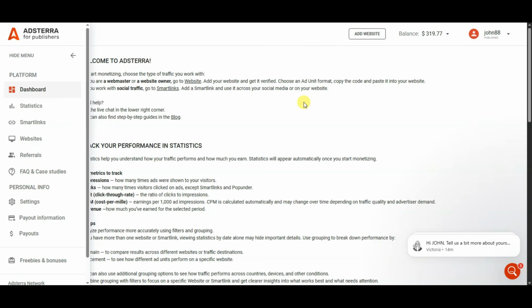Guys, you can easily get approval from the Adsterra platform. After creating an account on this platform, you will then come to this page. Here you can see an easy to understand dashboard. If you have a website, then you can add your website here. If you do not have a website, then don't worry. You can simply click on the smart links button.